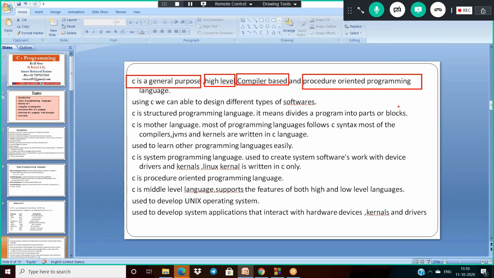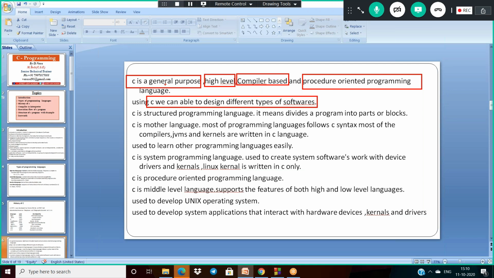Then why is it general purpose? General purpose means using C we can develop different types of software. That is why it is general purpose. And C is a high level language. That means if you open a C program, all the instructions are in readable format. That is why it is a high level language. And C uses compilers to convert the high level language to assembly language. So that is why it is compiler based.